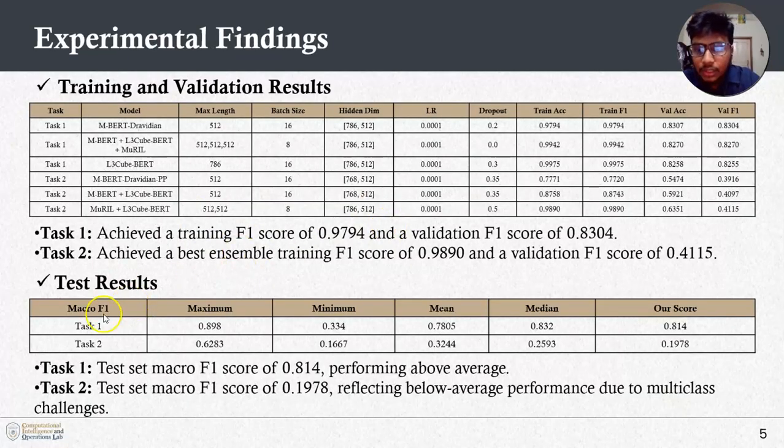For the test results, our first task got 0.814, performing above average, and for task 2 we got 0.1978, reflecting below average performance due to the multi-class challenge.